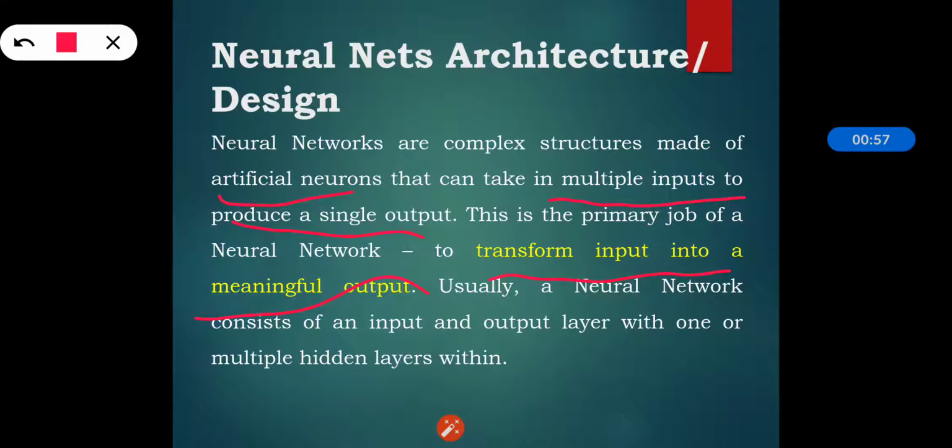Usually a neural network consists of an input layer, an output layer, with one or multiple hidden layers within it. So we can say that it is the combination of input neurons, output neurons, and the various layers that are present in between these neurons. If we are talking about the input neurons, then these are the number of features the neural network uses. And why are we using that? So that we can make the predictions. So the input vector needs one input neuron per feature. Means per feature we will have one neuron. So that is the number of relevant features in your data set.